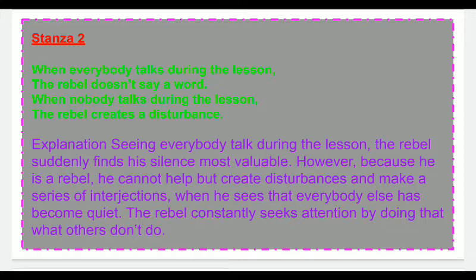However, because he is a rebel, he cannot help but create disturbance and make a series of interjections when he sees that everybody else has become quiet. When nobody talks during the lesson, the rebel starts creating disturbance. He constantly seeks attention by doing what others don't do. He wants to show himself different from others, and he wants to take the attention of others by doing so.